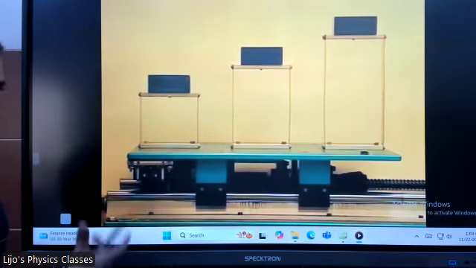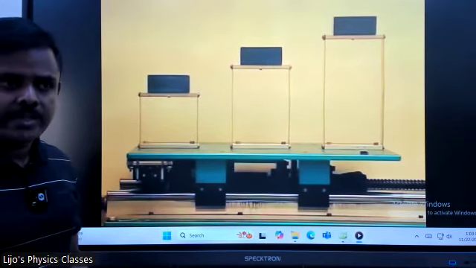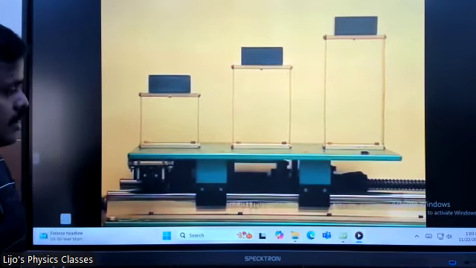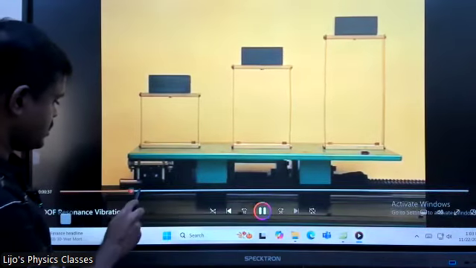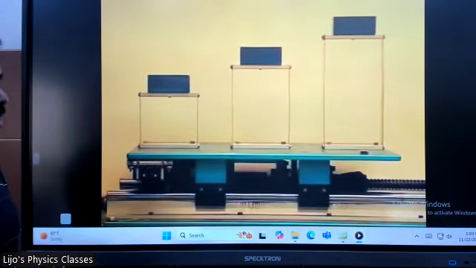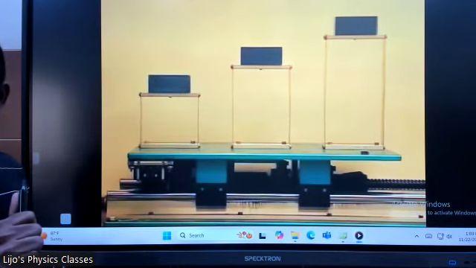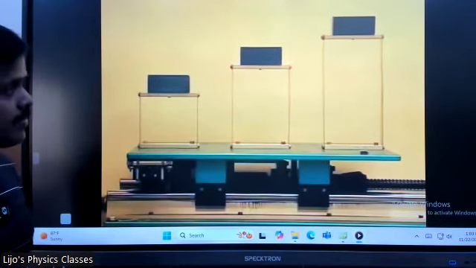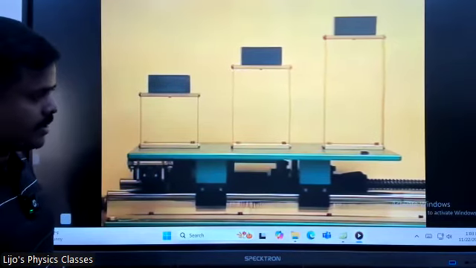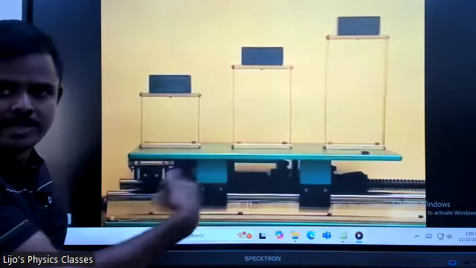The airplanes and all, no, they are subjected to these kind of tests. Otherwise, in turbulence, if it resonates, the wings will collapse. Okay. Just look at that. Starts oscillating faster. Now you can see one of them starting to vibrate vigorously. One of them. Who will hit natural resonance first? Let's see. Just wait. So the frequency is increasing. Frequency means number of vibrations per second.